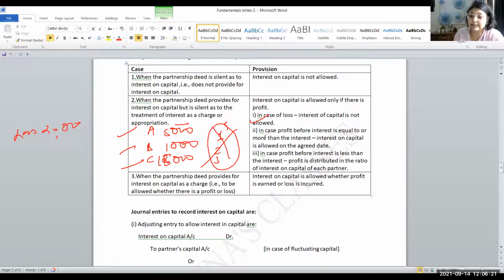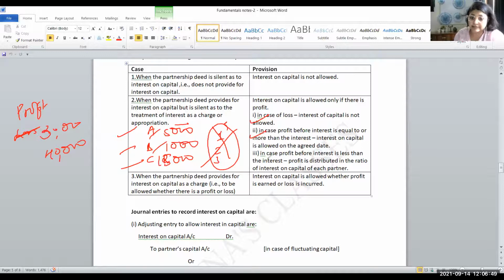Okay, first. Then second, in case of profit where profit is equal to or more than interest on capital, let's say the profit was 30,000 in this ABC example only. So obviously that 30,000 is sufficient to give IOC. We will give IOC of 30,000. IOC will be distributed to all the partners. But if there was a profit of 40,000, no problem. Again, it is more than the appropriation. Again, the full amount, 5, 10, and 15, will be provided to the partners.